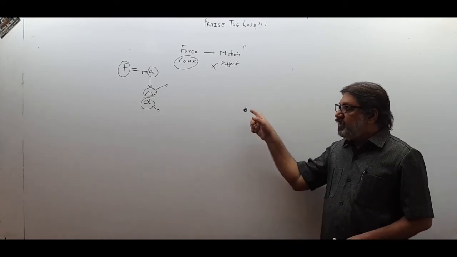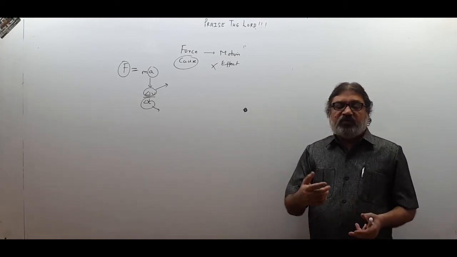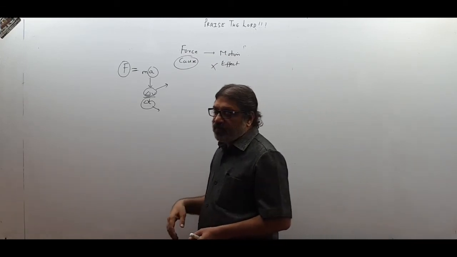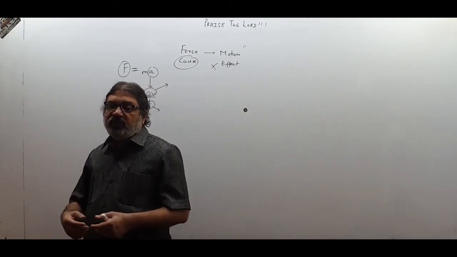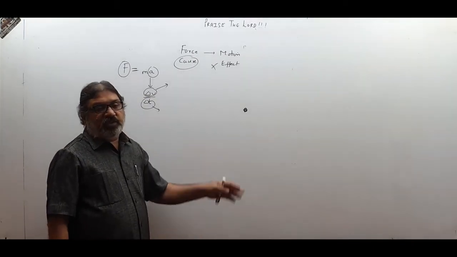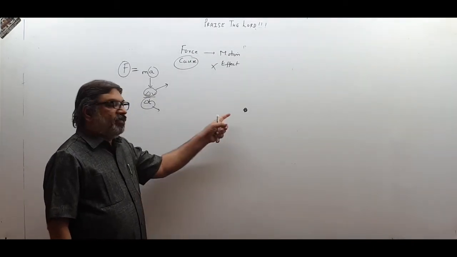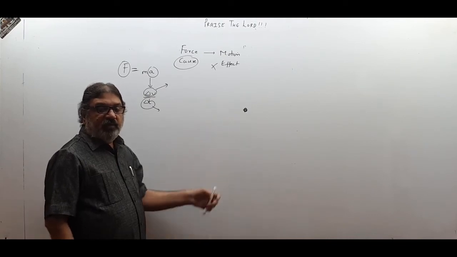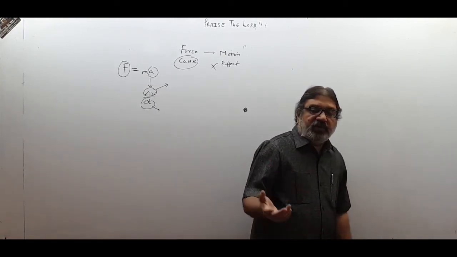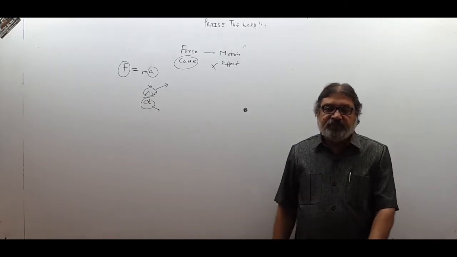So whether this pen has got velocity or not will depend upon the choice of observer. If I move, then this pen also moves. Therefore, it has got velocity. But there is no change of velocity because there is no force acting on it. So even if there is no force acting on this pen, if I move, I find that this pen is moving. Therefore, force is not the cause of motion.